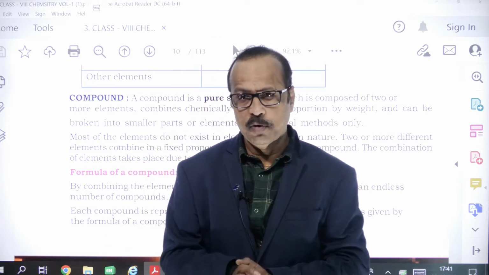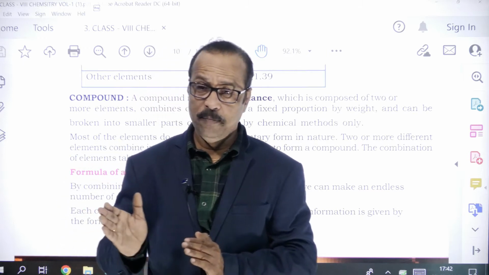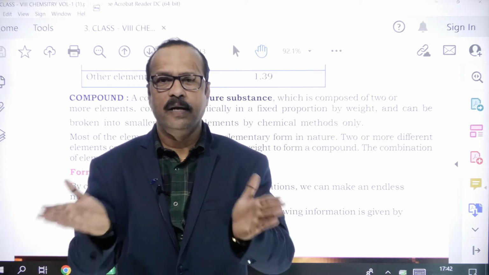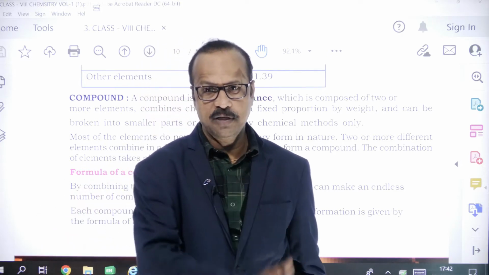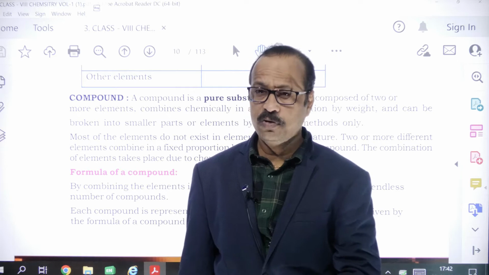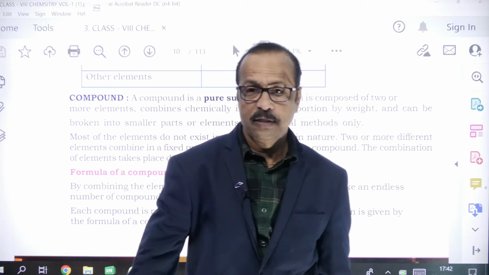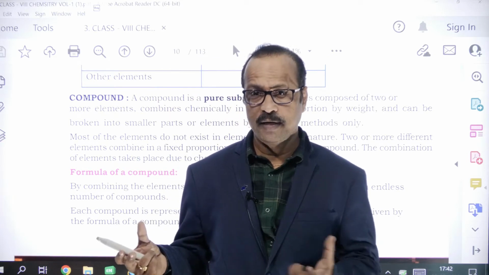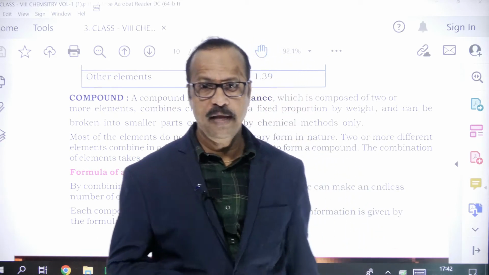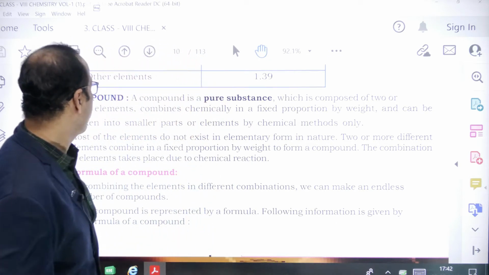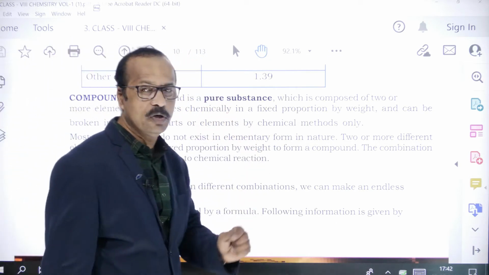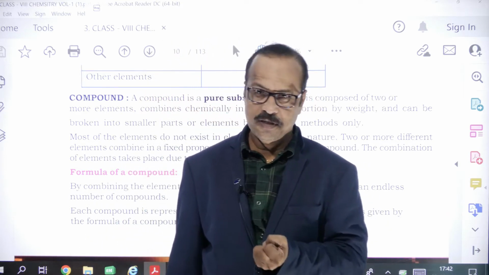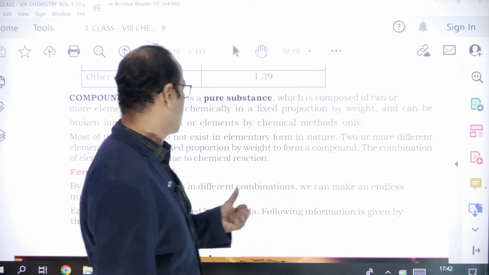Similarly, take sodium chloride, made of sodium and chlorine. Sodium is a metal, chlorine is a non-metal. These both combine to form sodium chloride, two different elements. Similarly, carbon dioxide: carbon when burned in oxygen reacts with oxygen and forms carbon dioxide. These are compounds, and compounds are also pure substances because they are made up of one kind of substance, right?